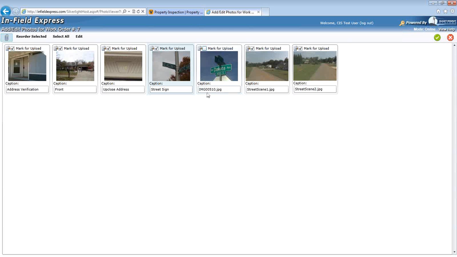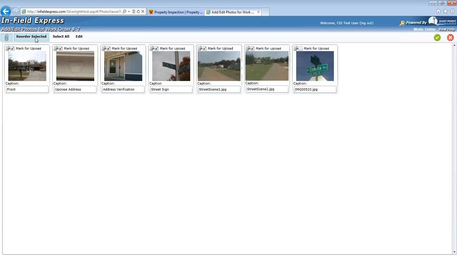Once vendors are done uploading their photos, they can also reorder selected photos. By clicking on a photo, it will add a number to the thumbnail. Select the first photo that you would like to become number 1, followed by number 2, 3, 4, and so on, and then click Reorder Selected Photos. This will put your photos in the correct order to be submitted to Vectra Field Services.